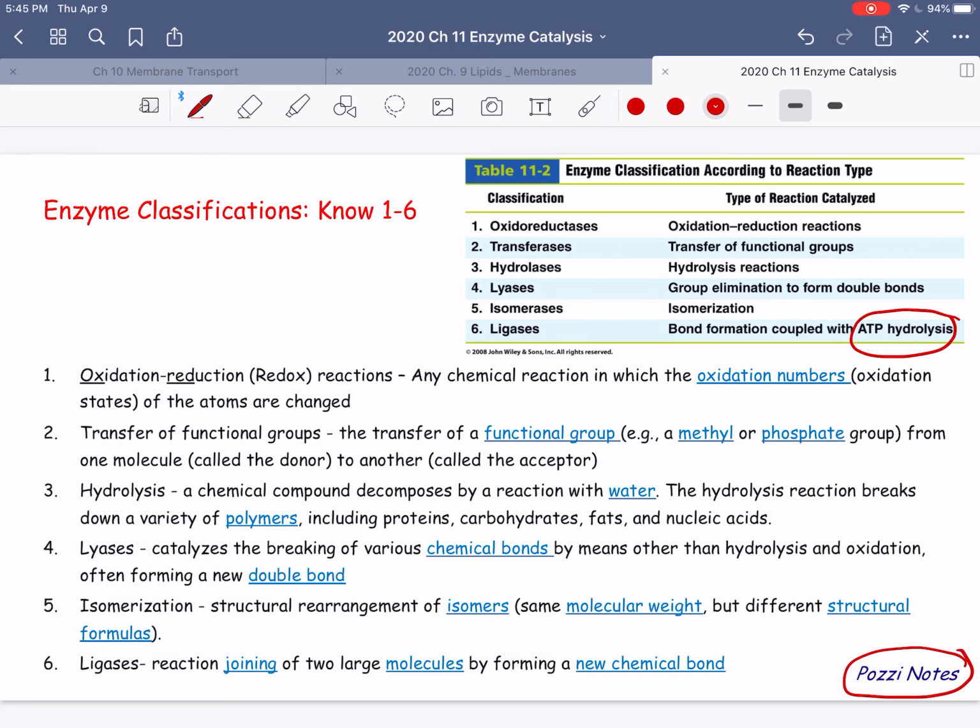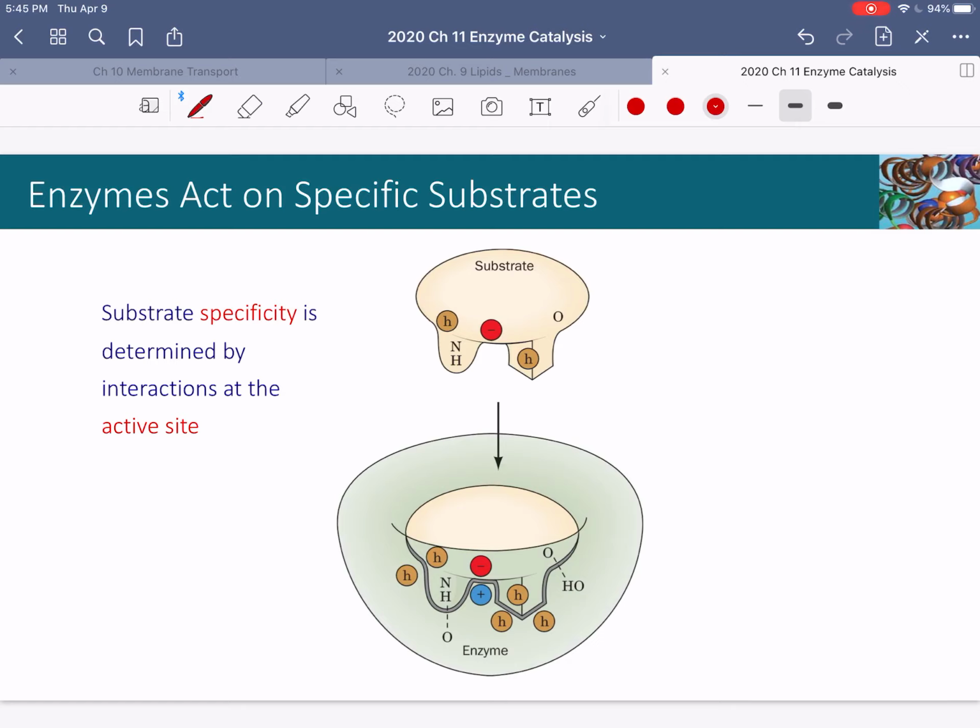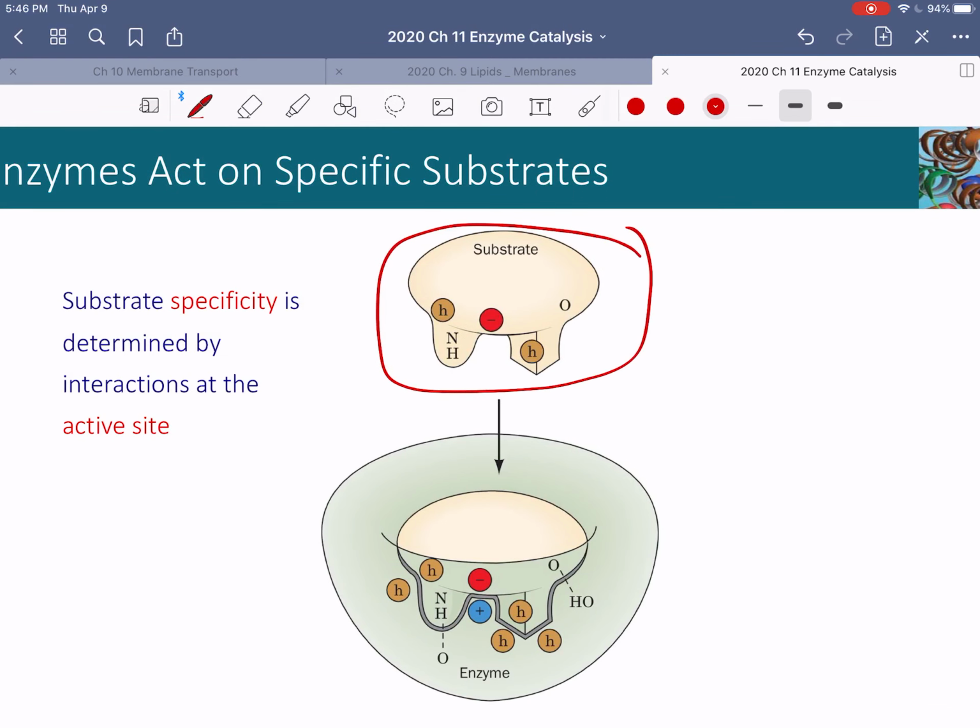All right, so now we're looking at the actual substrate in a schematic form here in yellow. And you can see that this substrate up here has different functional groups. So it has an oxygen. This O right here is an oxygen. So this has a partial negative charge. And then there are hydrophobic groups shown in brown here and here. And so they will be favorable against other hydrophobic groups. And then you have a good proton donor right here with a permanent partial positive charge. And then you have a formal negative charge in red.